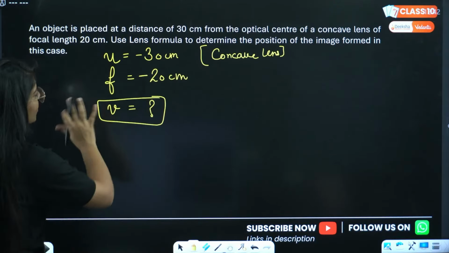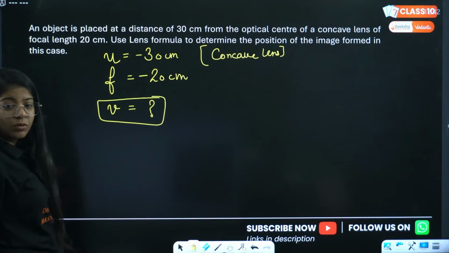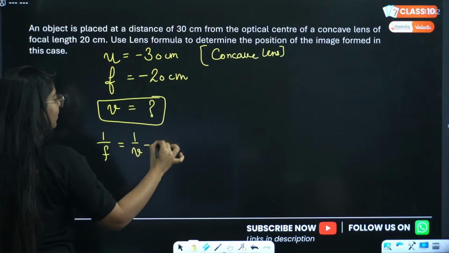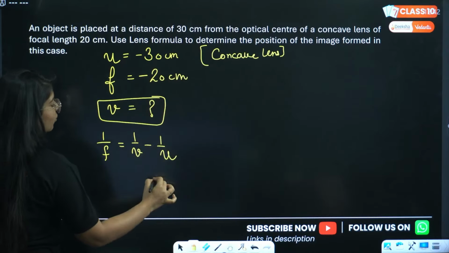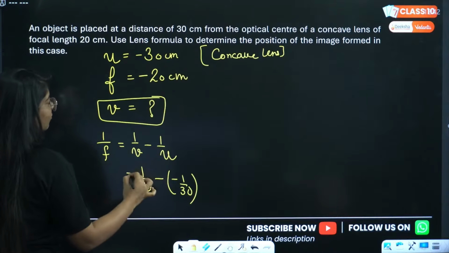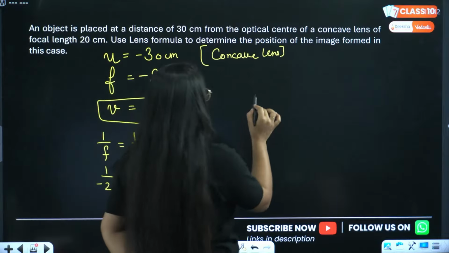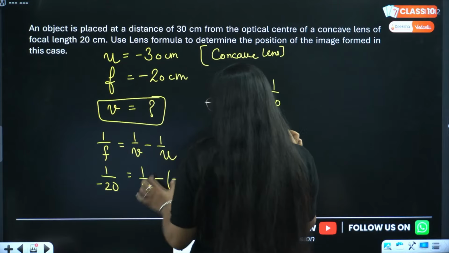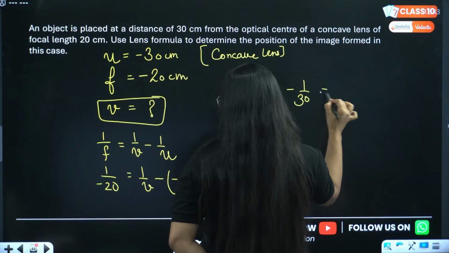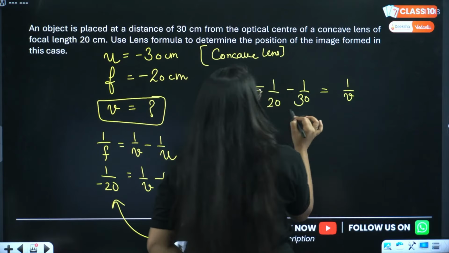Okay, so we just have to use the lens formula. Let us do it. Use lens formula: 1 by f equals 1 by v minus 1 by u. 1 by u is given as minus 1 by 30. 1 by v I have to find. Focal length will be minus 1 by 20. Right? We can just solve it. Minus 1 by 20, this is plus. So if it comes here again minus, minus 1 by 30 equals 1 by v. This becomes plus, so if I take it here, it is again negative.